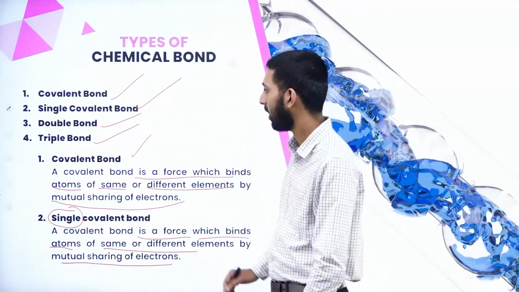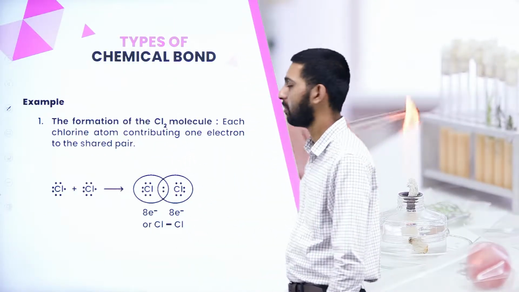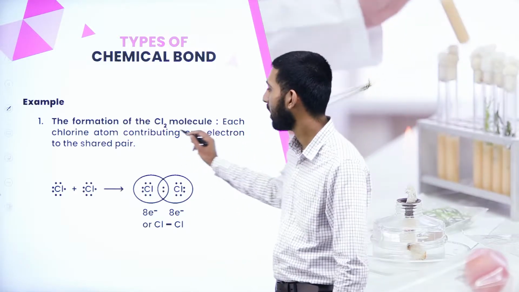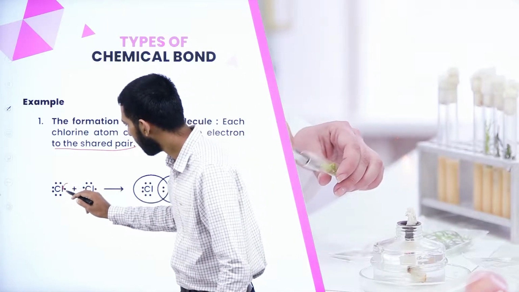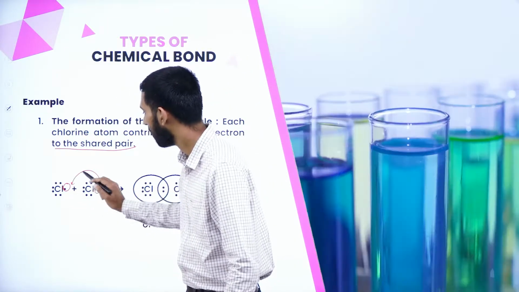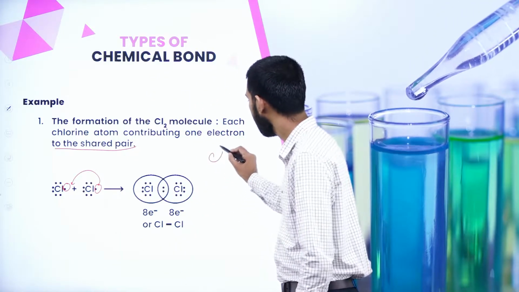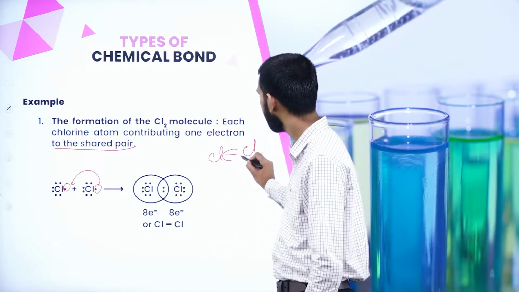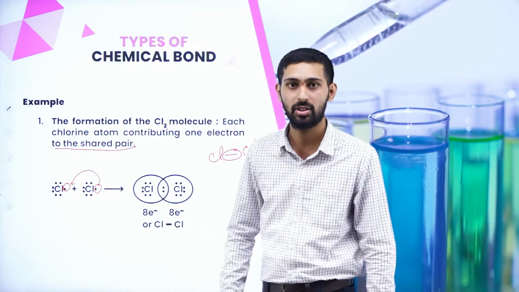Now let us study an example for this one. Here is the formation of the chlorine molecule. Each chlorine atom is contributing 1 electron to the shared pair. Here you see 1 electron from chlorine, and here also 1 electron from chlorine. Here bonding takes place. We can write Cl2 like this, the chlorine molecule. This is known as a covalent bond. Here mutual sharing of electrons takes place.